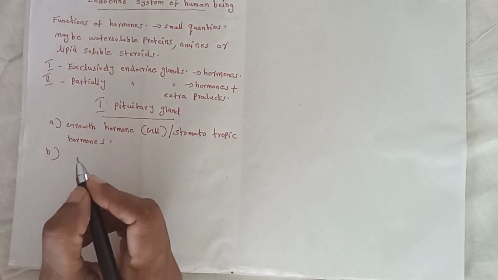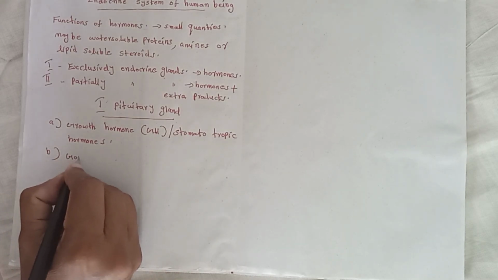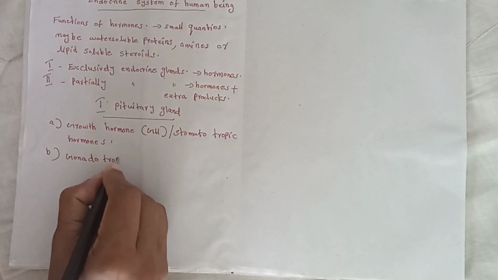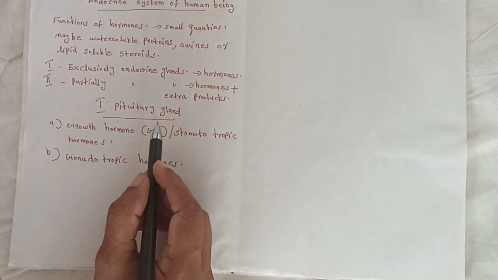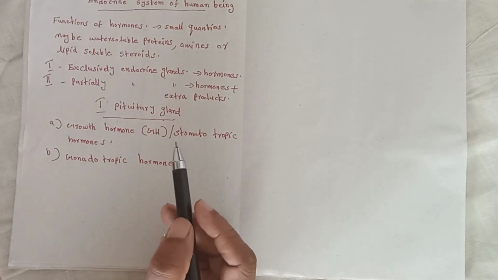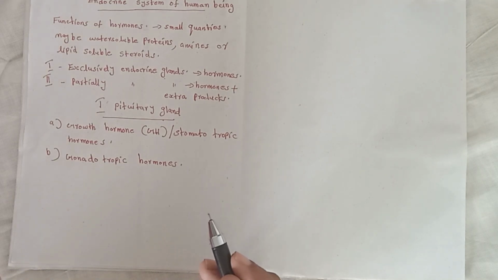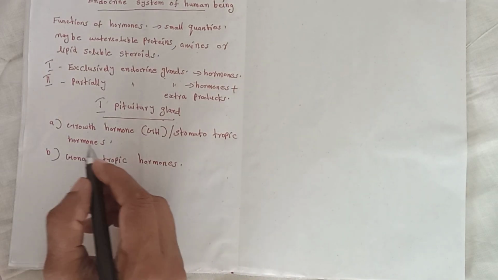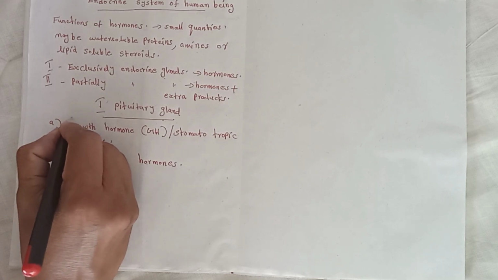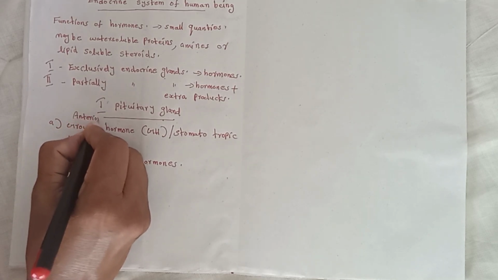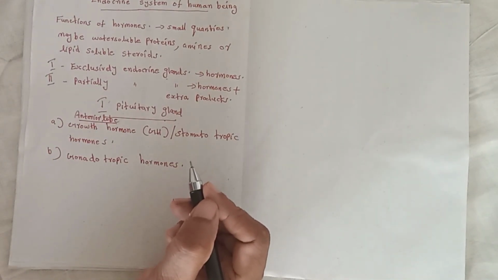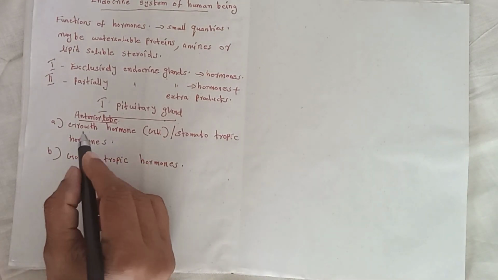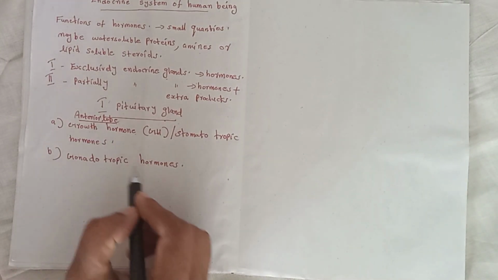Second one, gonadotropic hormones. The anterior lobe of the pituitary produces two types of hormones: first, the growth hormone, and second, the gonadotropic hormone.